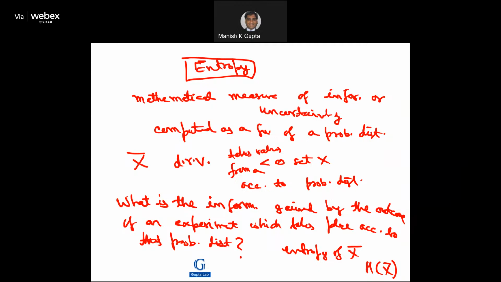The question we can ask is: what is the information gained by the output of an experiment which takes place according to this specific probability distribution? The entropy of X bar we denote by H of X bar, where X bar is a random variable.